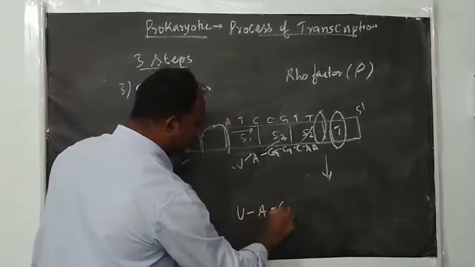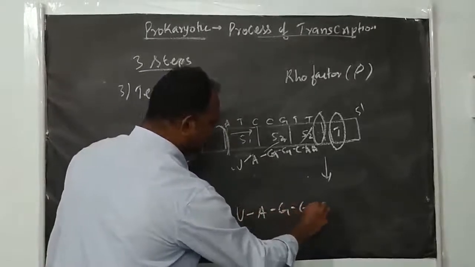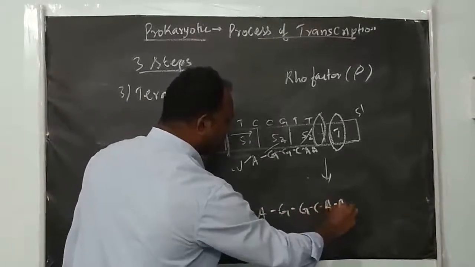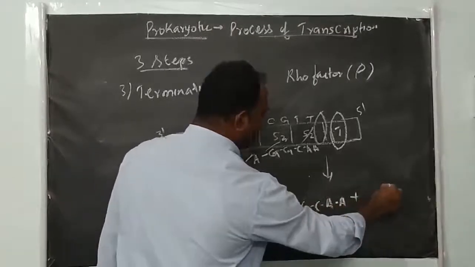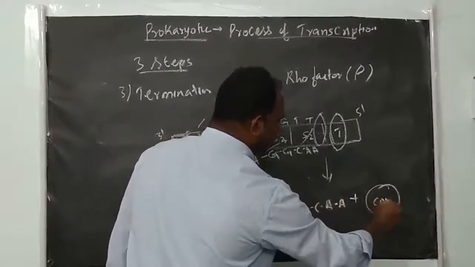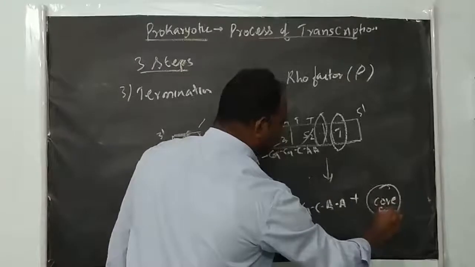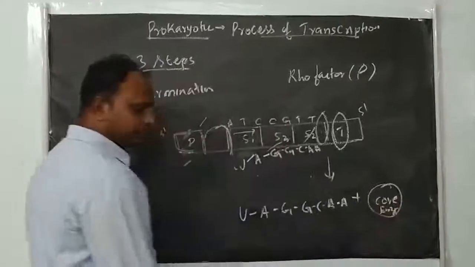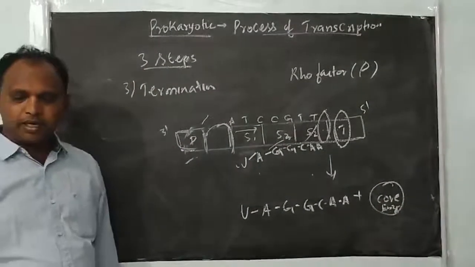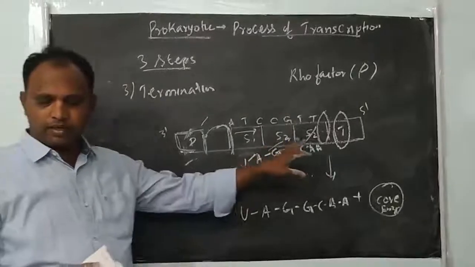Plus the core enzyme. So they will completely terminate and leave this particular one, right?